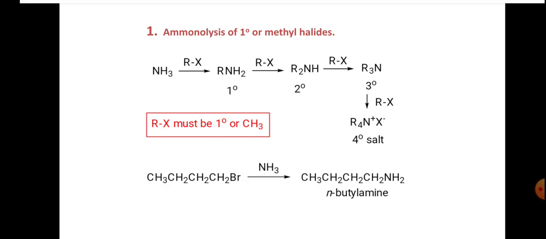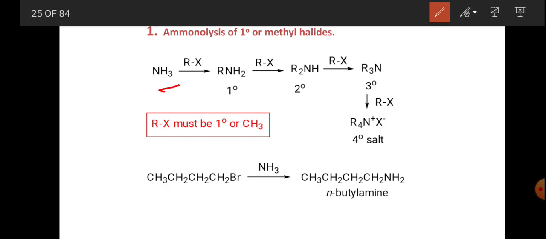So here you can observe the reaction. This is NH3 and this is RX. With elimination of HX, RNH2 is formed.